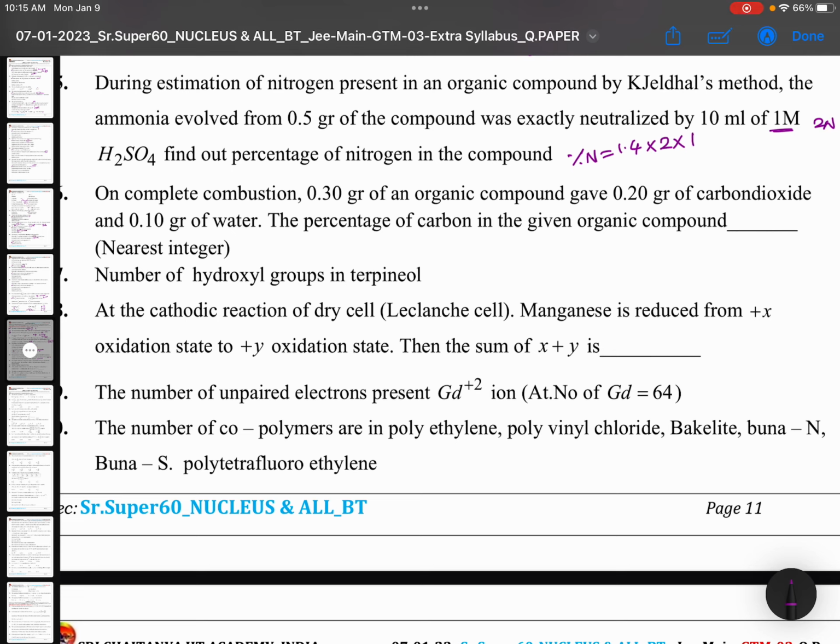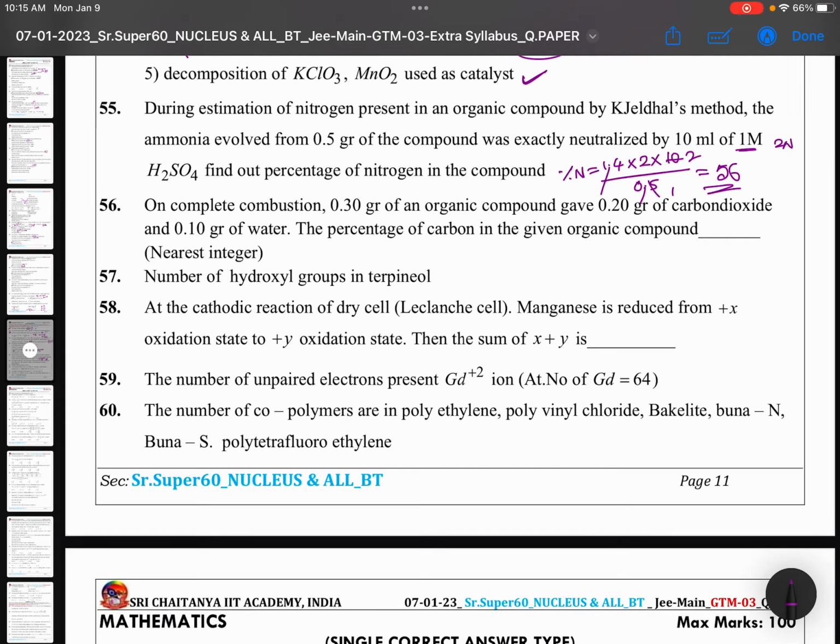And 10 ml, by weight of the compound, that is 0.5. If you work this out, 5 ones are 5, 5 twos are 10, 14 into 2 is 28, 28 into 2 is 56. Got it? This you need to attempt. Easy question. Kjeldahl method is an easy question.